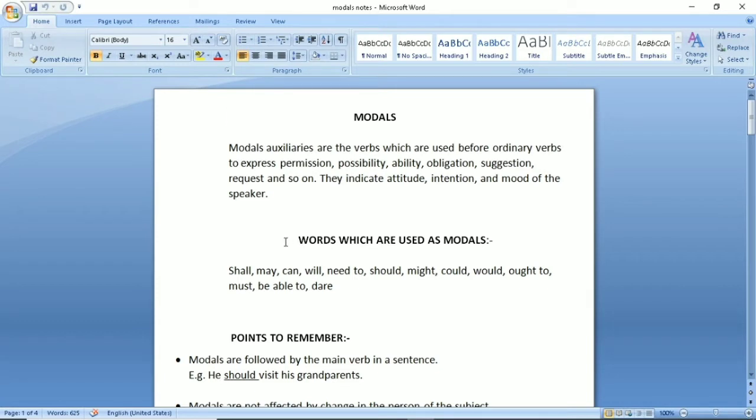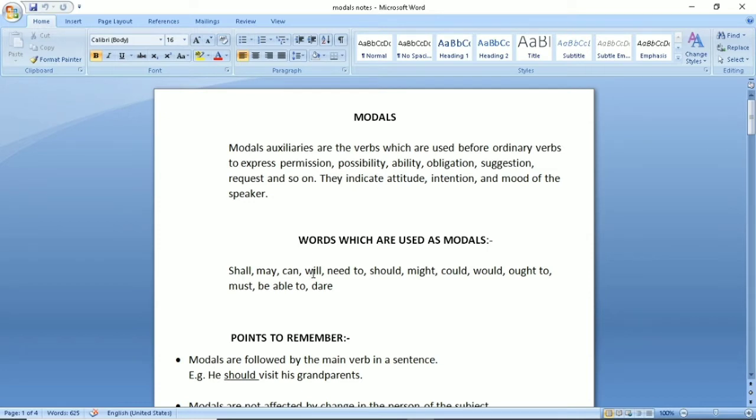For example, I can lift this box. Since we are using can, so it is showing the ability of the speaker. The ability of the speaker is what? That he can lift that heavy box, right?